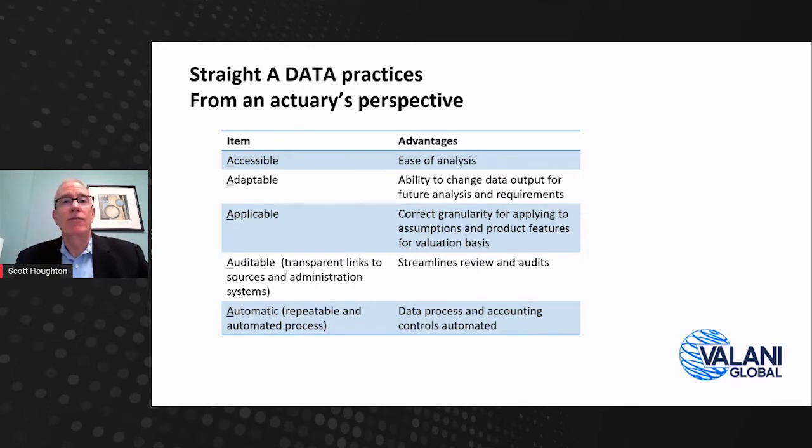So we need data for our software input, but we also need it as experience study input to help us update our assumptions. Our data needs to be auditable, and the process to get the data is much easier to work with if the process is automated.